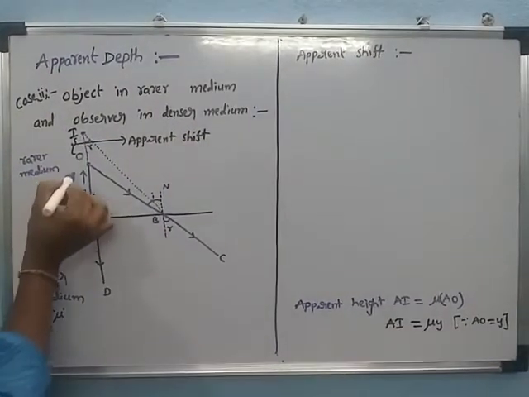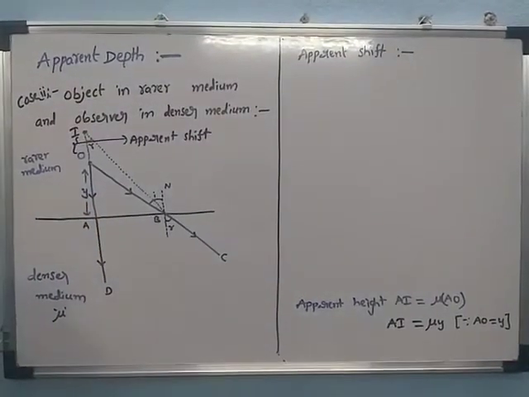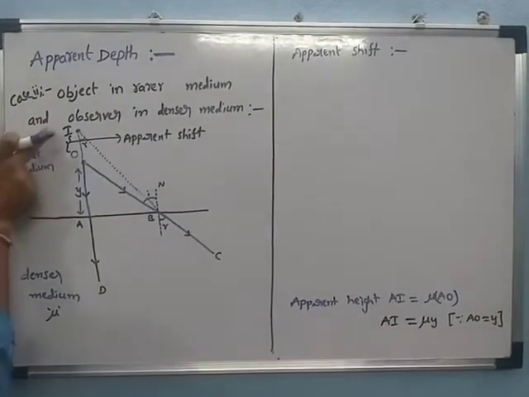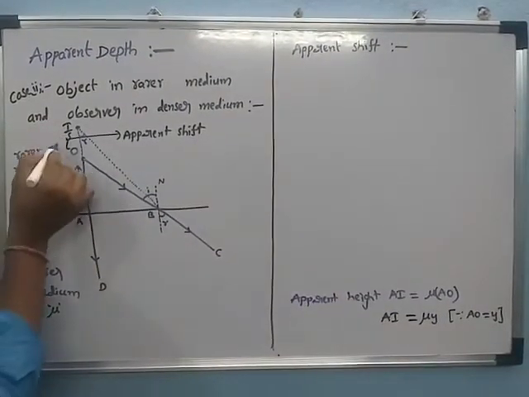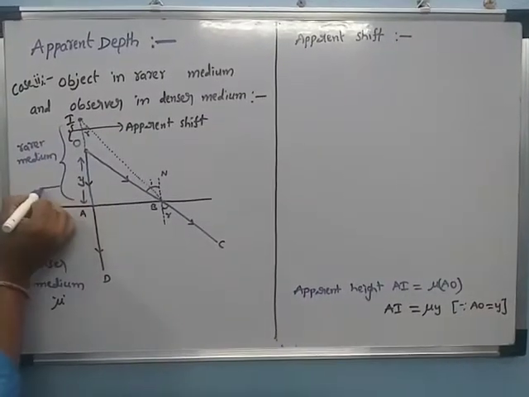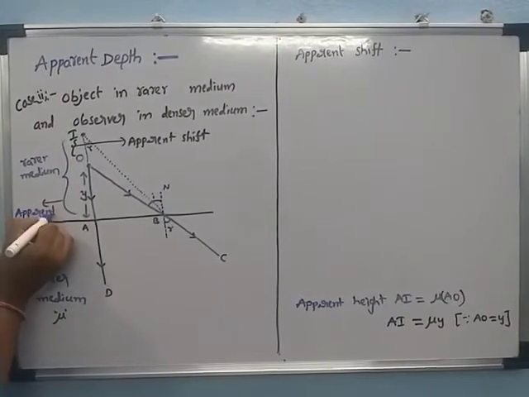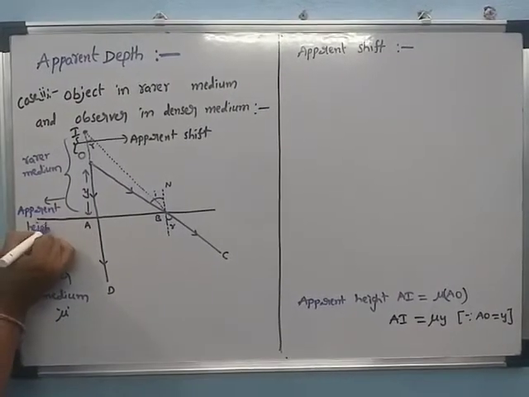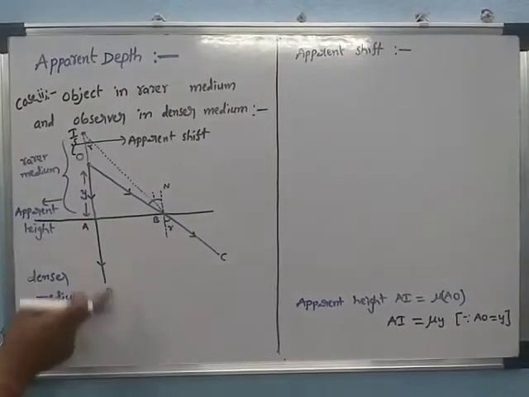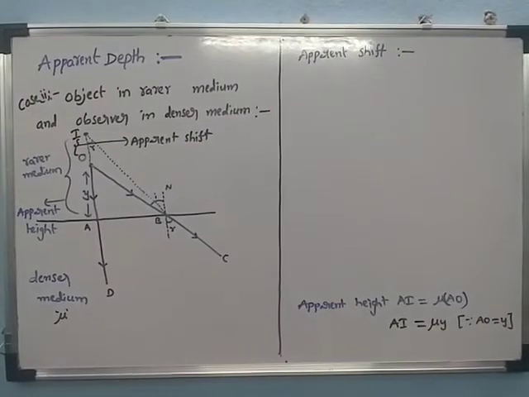Next, this O to A is nothing but the distance of the object. But this I to A, the distance is called the apparent height. Because it is in height, I called it height. Earlier, because it was inside, I called it depth. That is the difference. Then we can find out the apparent shift.